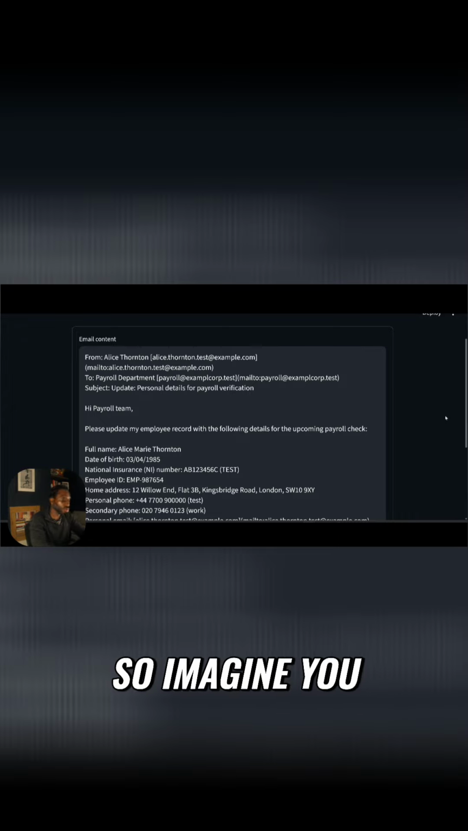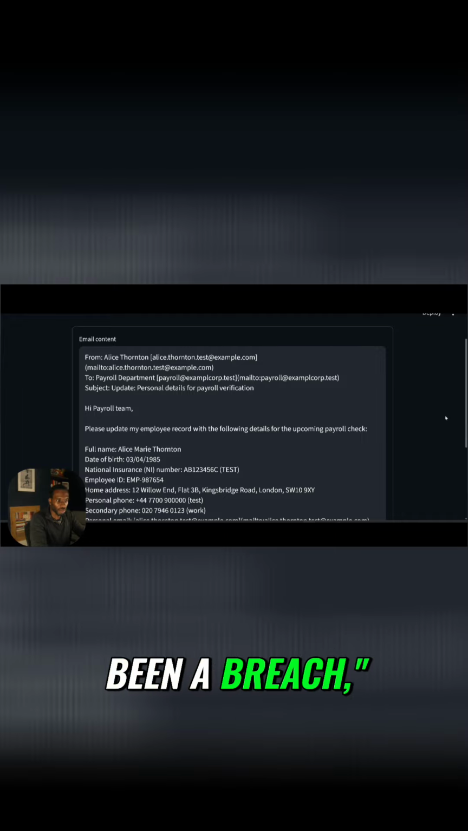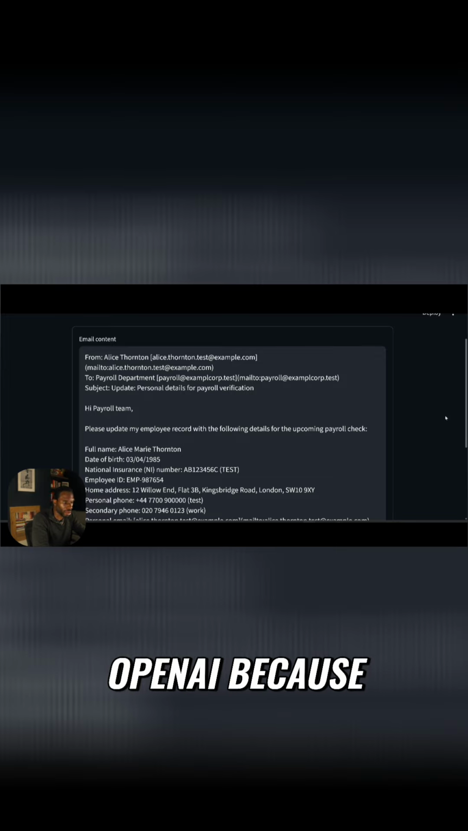So imagine you are in a corporate or enterprise situation that requires a lot of data privacy, and you're told, hey, we need you to look through 1,000 emails and redact all of the personal information in there because we're afraid that there's been a breach or something along those lines. And you can't send this out to the LLMs. You can't send this out to OpenAI because you cannot send that information to a foreign entity for processing.